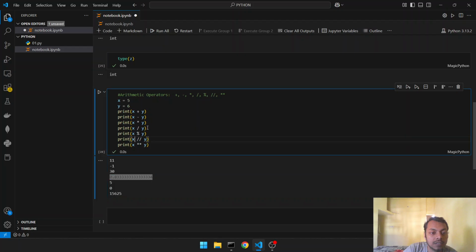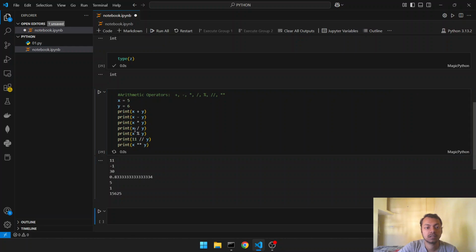And if I had given 11 by 6, let me divide it for you. 11 by 6, what will it give? It will give 1.8. But what is the greatest integer that is smaller than this value? That is 1. So here we have 1.